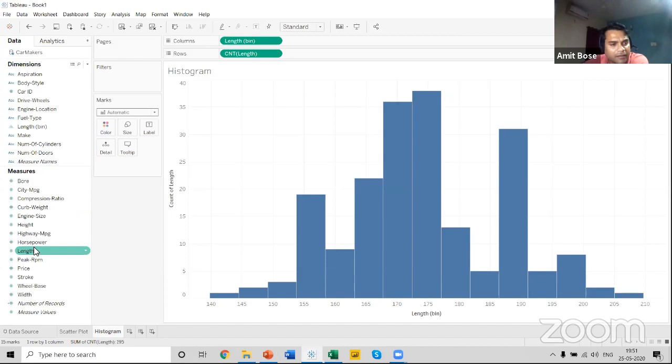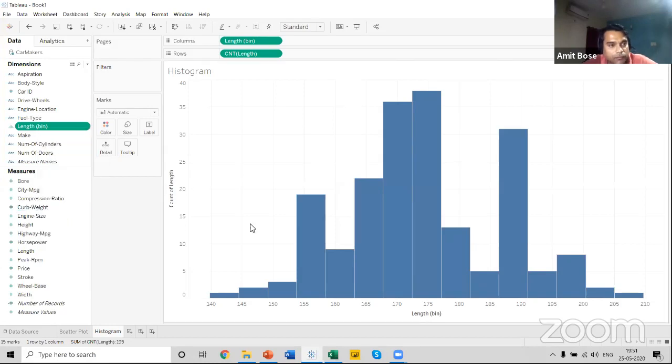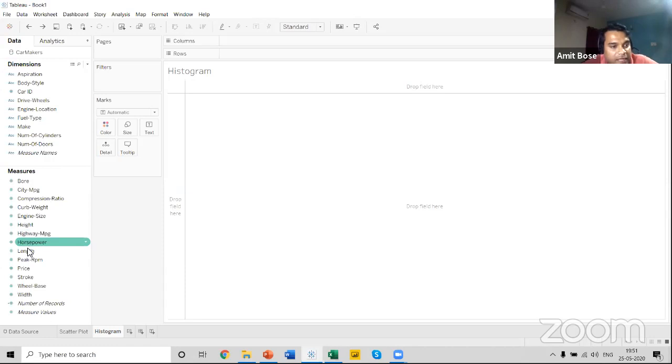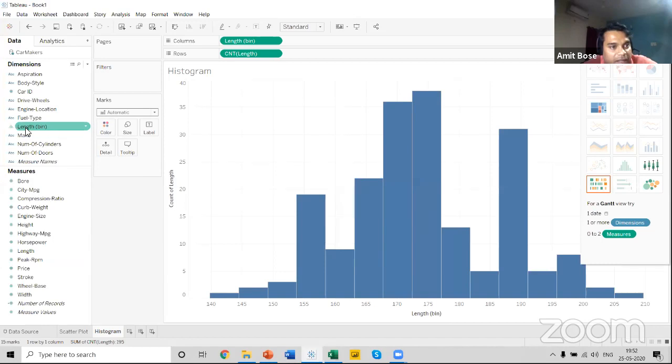The moment I click on length, click on Show Me and select histogram, there is a default length bin that has been created under the dimension section. Let me show you once more. Let me delete this particular one. If I select length and go to Show Me, click on histogram, there's a default length bin that is created automatically under your dimension section.